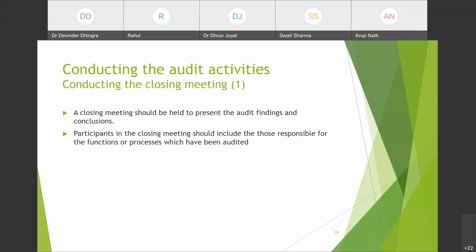So the closing meeting is to be conducted. While conducting the closing meeting, there must be all auditors, all auditees, and top management if required, and if mentioned in their procedures, top management shall also be there. So all these people should be present at the closing meeting, and the discussion on audit findings and conclusions shall be done in the closing meeting. Participants in the closing meeting should include those responsible for the functions or processes which have been audited. So again, all the auditees should be there.